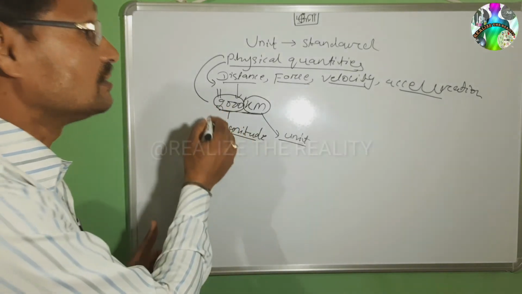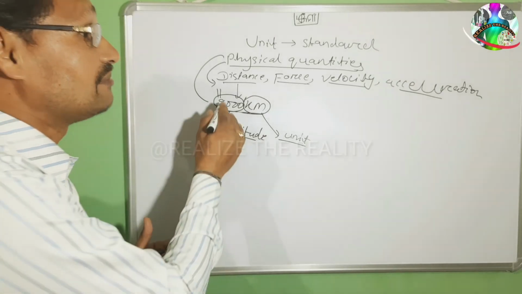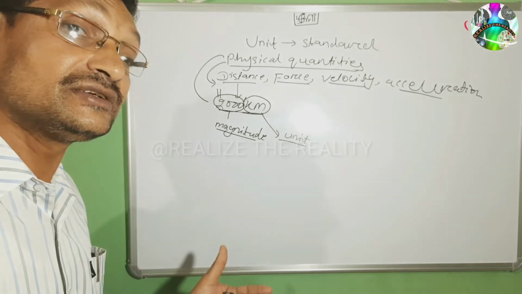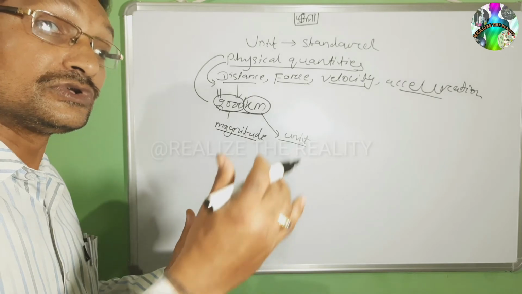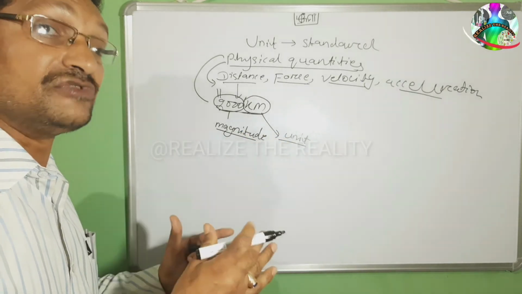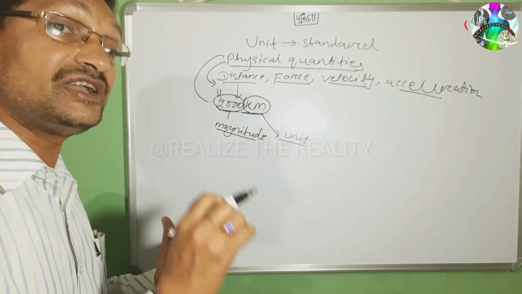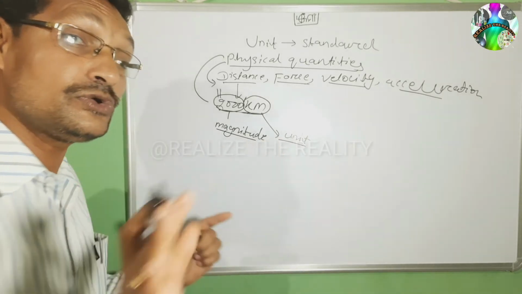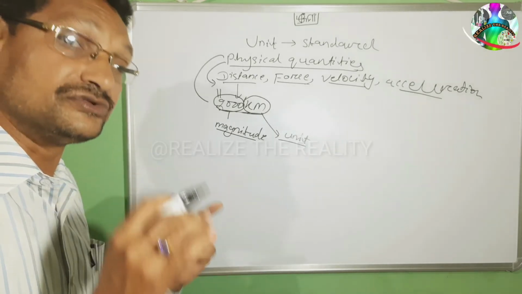That is why, to express a physical quantity, it is essential to know the magnitude as well as the unit. So how to choose the unit? Choosing a unit is also not an easy task. We have to go through different procedures to choose the unit. For example, the thickness of the paper, I can say, is 0.01 millimeter. Can we use the kilometer unit there? No, not at all. That is why we will now study how to choose the unit.